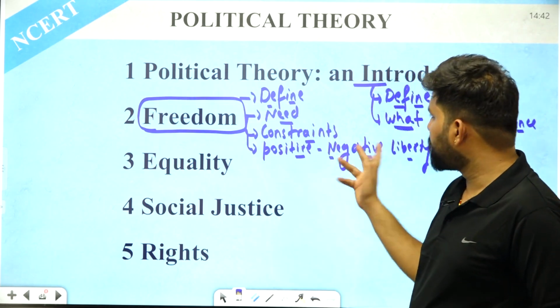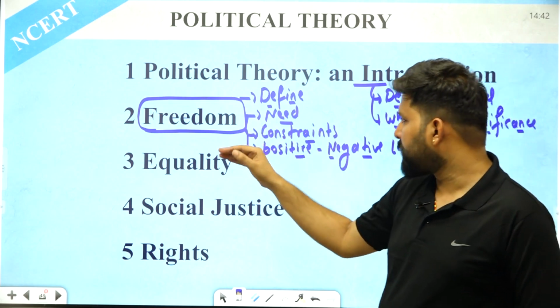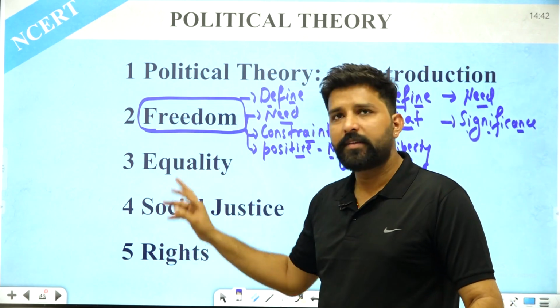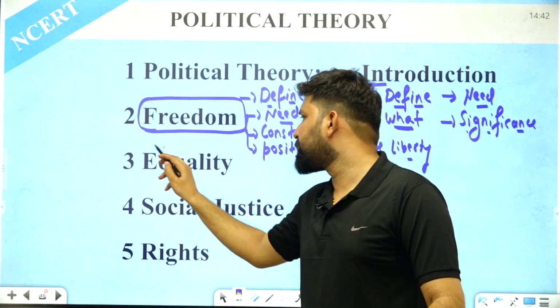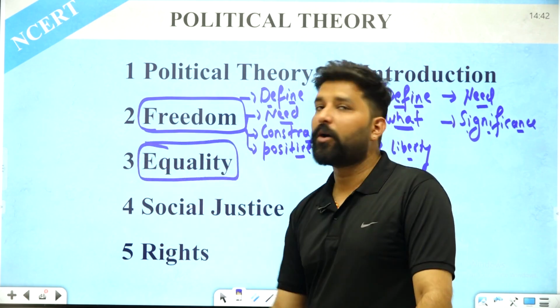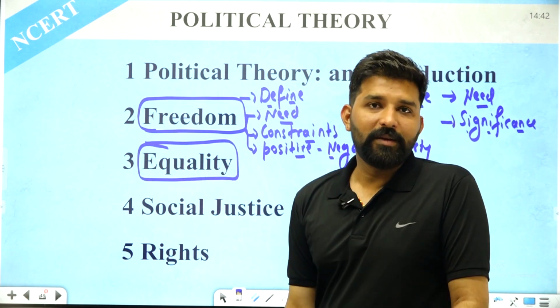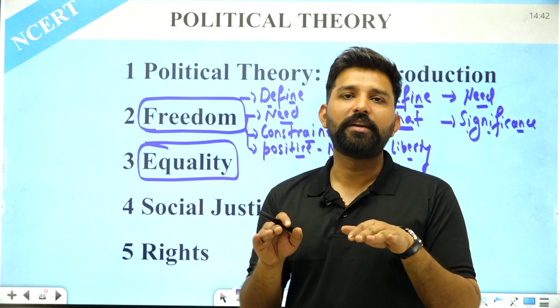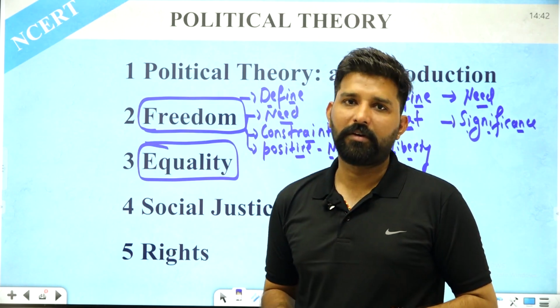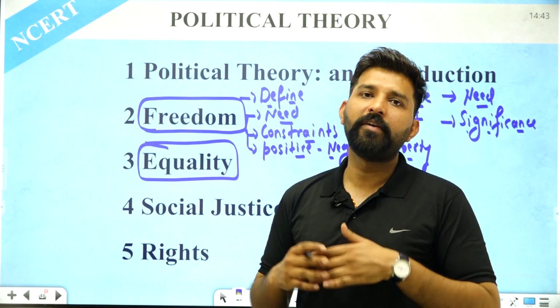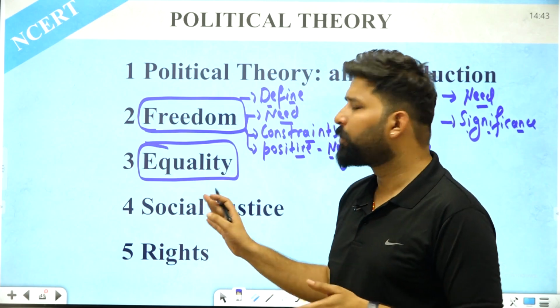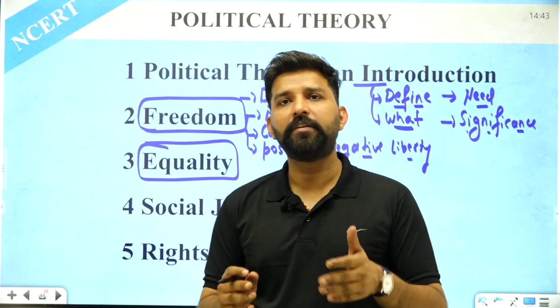So after understanding positive and negative liberty, this chapter, chapter two, freedom, there is the third chapter. The third chapter is known as equality. Now, if we define equality in simple terms, we simply mean making two things equal, but this is not the concept of equality. Equality has various dimensions. First of all, we are going to learn in this chapter about the definition of equality.